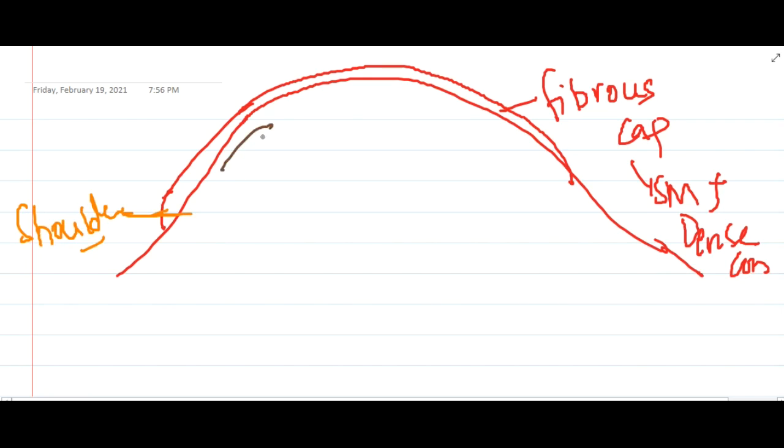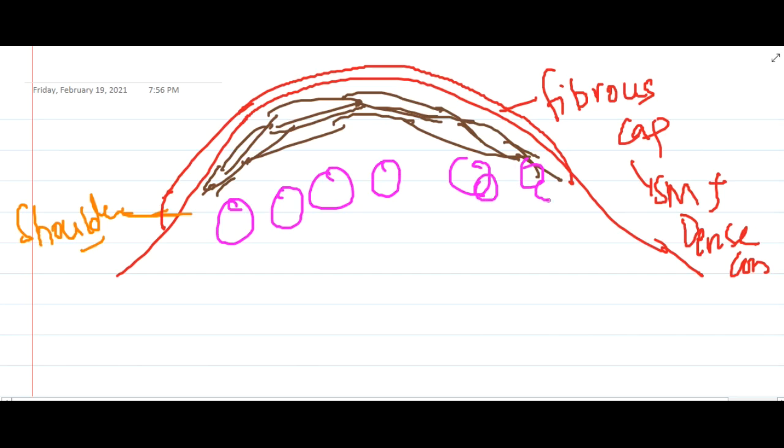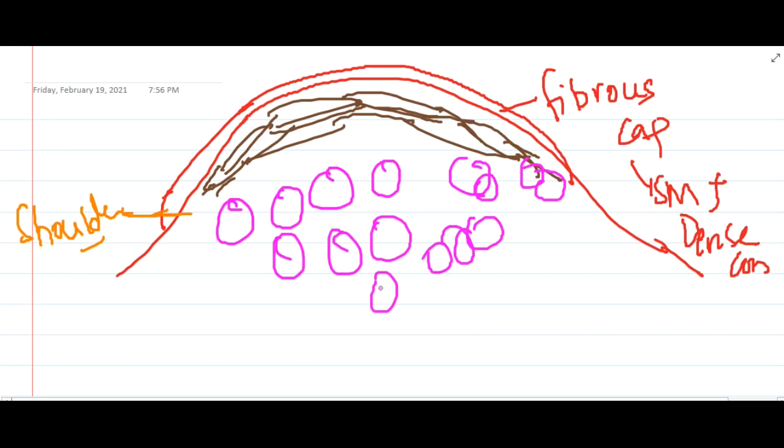These are the smooth muscle cells present in the cap. Beneath the cap at the shoulder you will see lots of macrophages and T cells, and some smooth muscle cells here and there. Deep to this fibrous cap you will see the necrotic core, which contains the lipids.